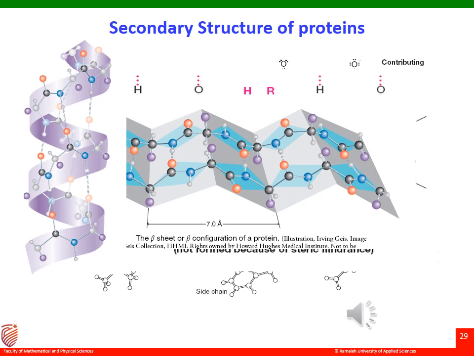In an alpha helix, the R groups, that is, the side chains, extend outward away from the helix. Whereas beta pleated sheets are formed when 2 or more protein chains line up side by side. In a beta pleated sheet, hydrogen bonding occurs between the carbonyl group and the amine group of the neighboring strand. The R groups, that is, the side chains, are positioned above and below the plane of the sheet in an alternating